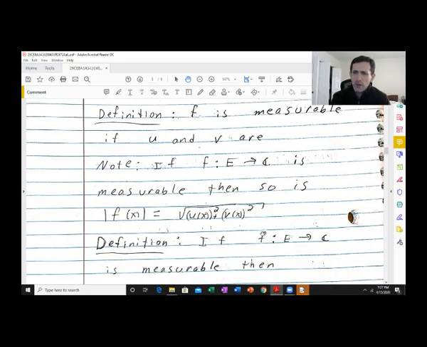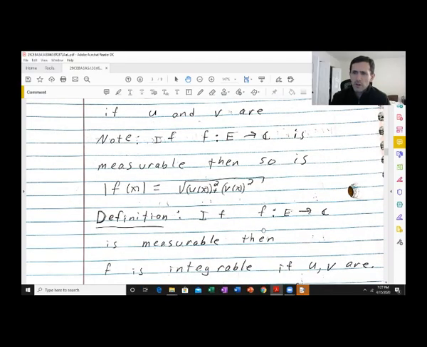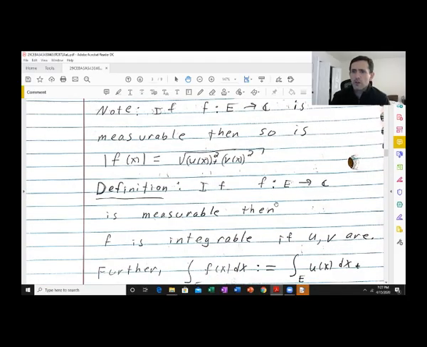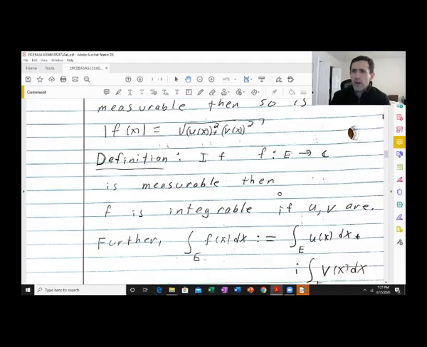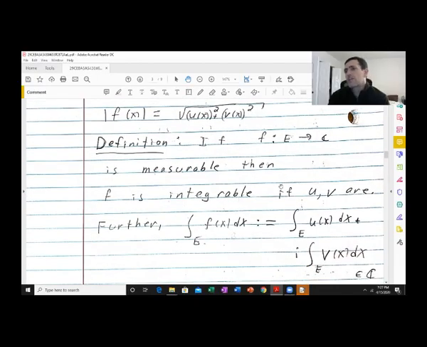All right, so if f is measurable, complex valued, then we say f is integrable if u and v are. And we define the integral in kind of the obvious way. We integrate the real part plus i times the integral of the imaginary part.